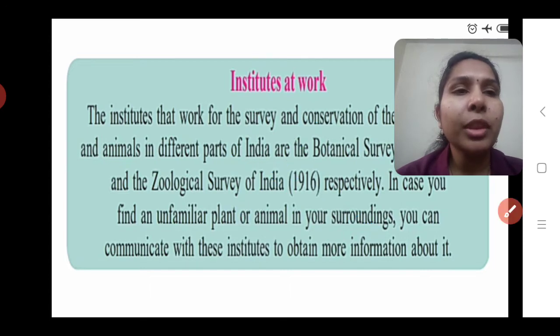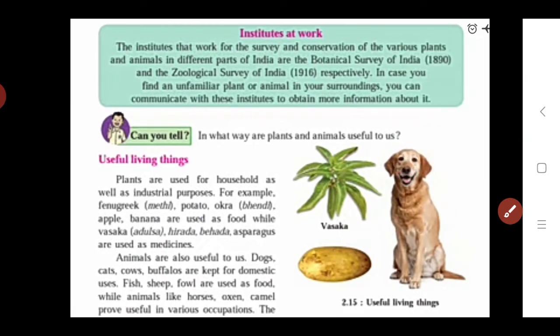Okay, so we start the next part in this chapter, that is useful living things. Here the first question is: in what way are plants and animals useful to us? Here we see some plants and animals, and how they are useful for all of us, for all human beings. In this way we see it in this paragraph. So first we see the useful living things. Plants and animals are both useful for human beings. So how can they be useful to us?